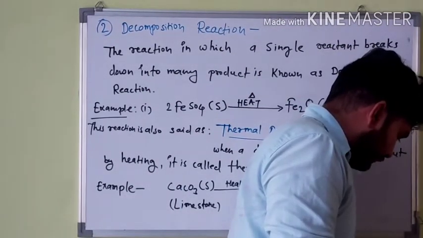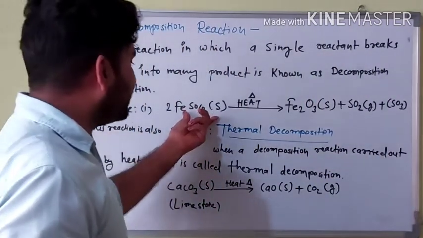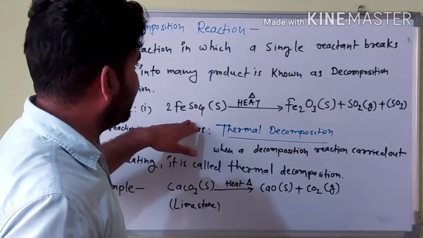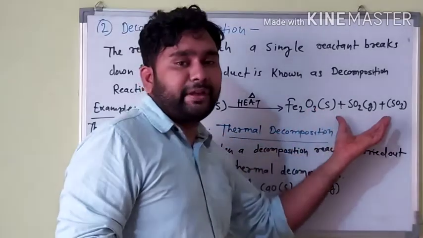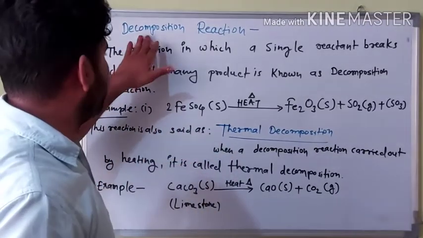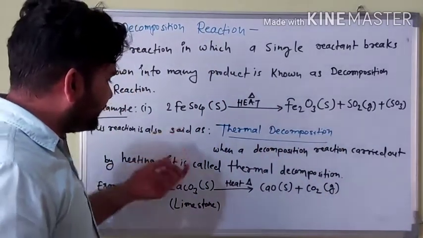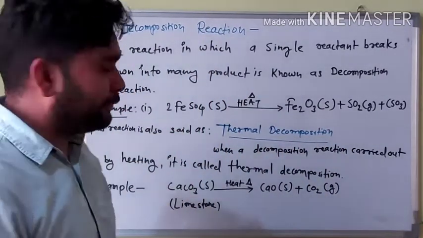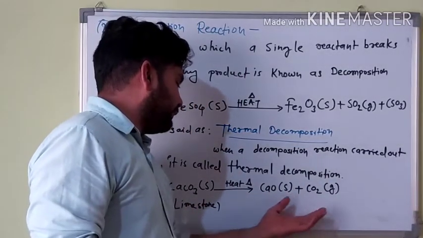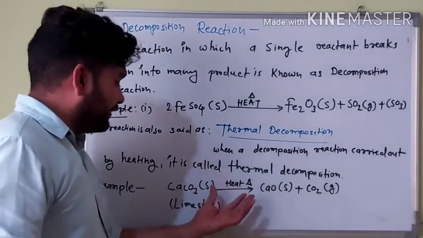Okay, these are new products formed from only a single reactant. There is no other reactant, only one reactant which is broken down into many products. This reaction is said to be a decomposition reaction, also called a thermal decomposition reaction, because in this reaction heat is mostly required to break down the reactant into many products. So there is a requirement of heat.